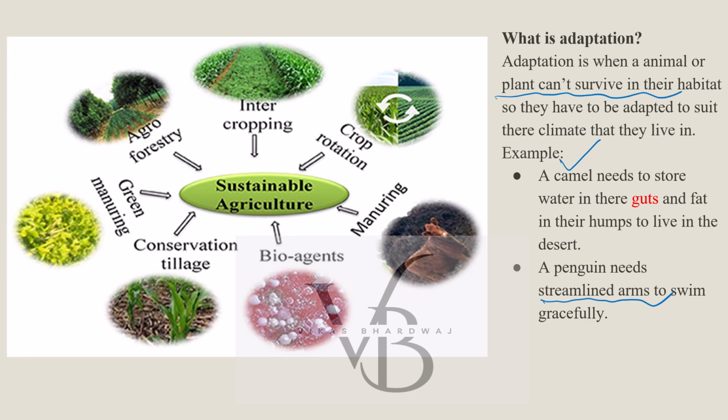Please do look at this graphic very carefully. Crop rotation. Look for examples. Intercropping, agroforestry, green manuring, conservation tillage, bioagents and manuring. They all are the key features of sustainable agriculture.